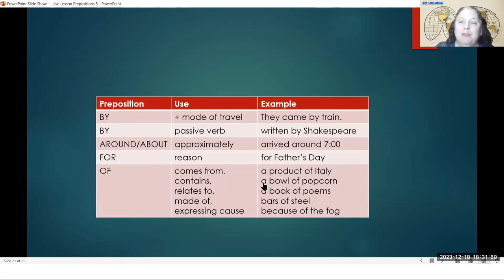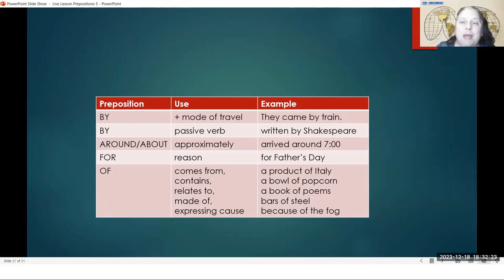Contains, a bowl of popcorn. What is in the bowl? The bowl has popcorn in it. So it contains popcorn. Relates to. We talked about having a doctor of philosophy because his degree relates to philosophy, or a book of poems. The book is relating to poetry.